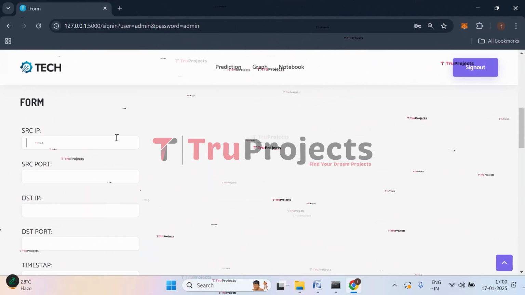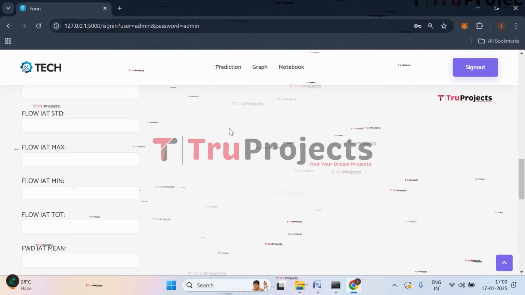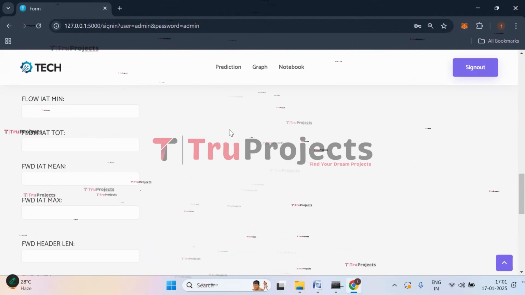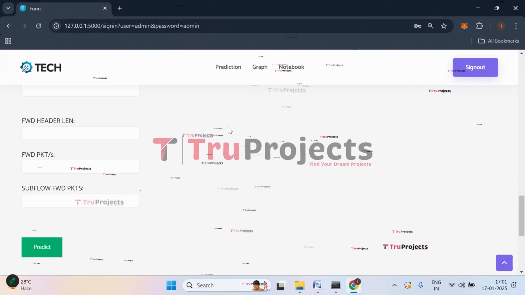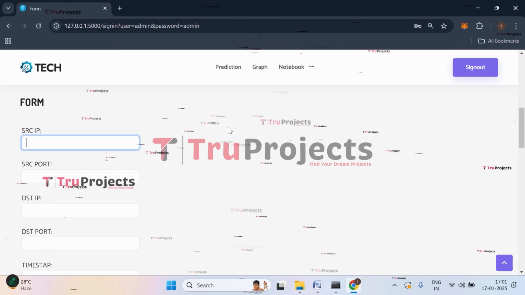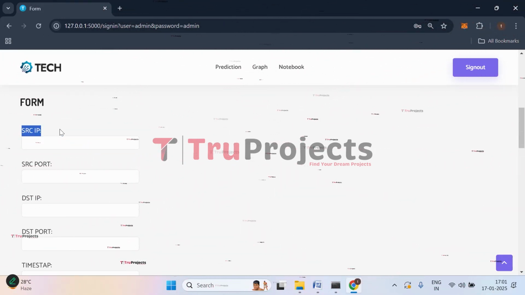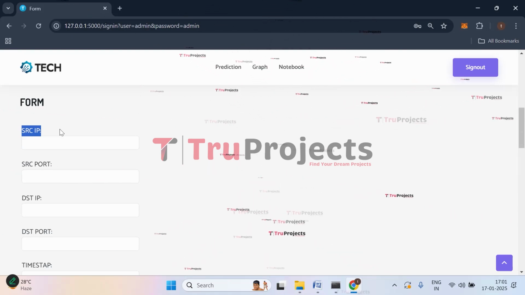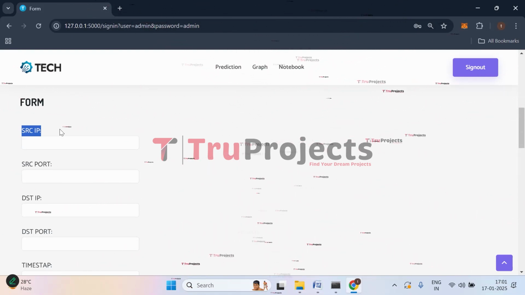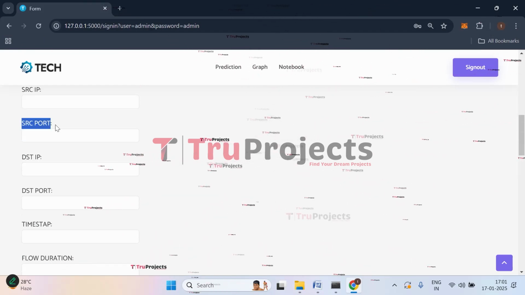So here you can see parameters, right? These are the parameters that need to be given as the input. Based on the given parameters, we will be getting the prediction. So let's understand each of them. How will they be used in this project? The first one we have is the source IP, that is SRC IP. This refers to the IP address of the device or a machine that is sending the data. Then we have source port.